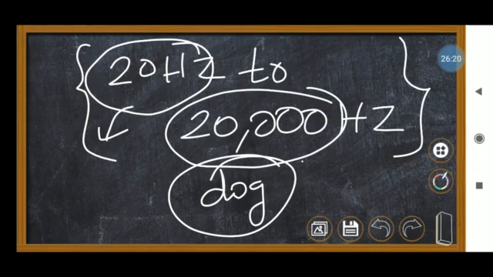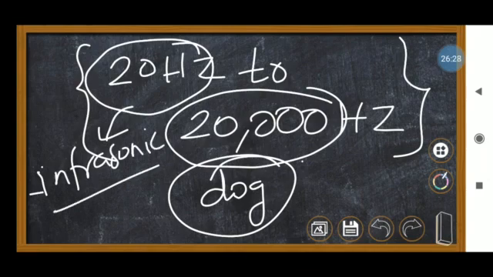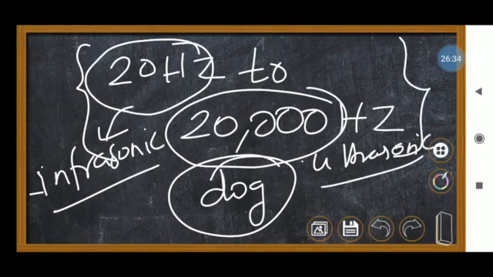Frequency below 20 hertz is called infrasonic. Above 20,000 hertz is called ultrasonic. Ultrasonic waves are used, for example, to find the depth of the sea. They are also used in some surgeries and in ultrasonic scans, through which we can see defects in internal organs. So this is the limitation of hearing.